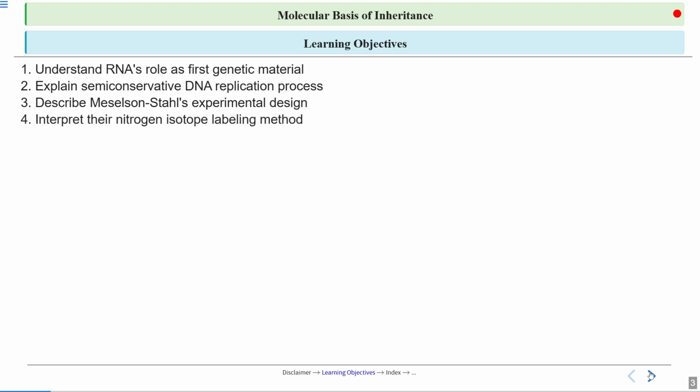Then we will also understand the nitrogen isotope labeling method, how in the Meselson and Stahl experiment they used the nitrogen isotope. We will understand about those isotopes and why they used the isotope labeling method in their experiment. Then we will study the result from the experiment after analyzing the centrifugation result, and see how they proved that DNA undergoes semi-conservative replication.